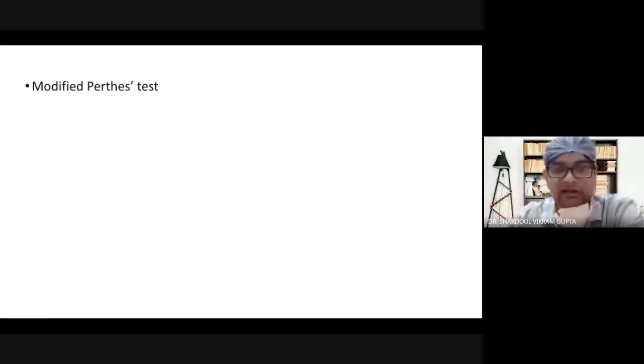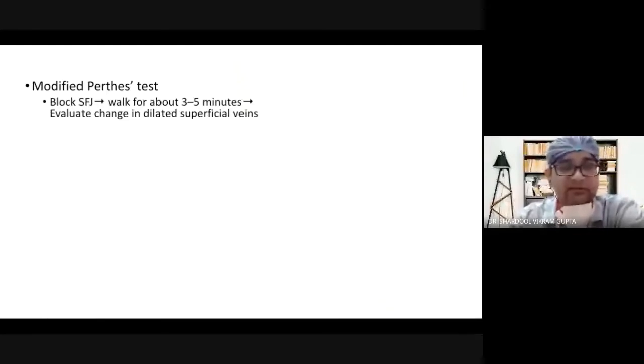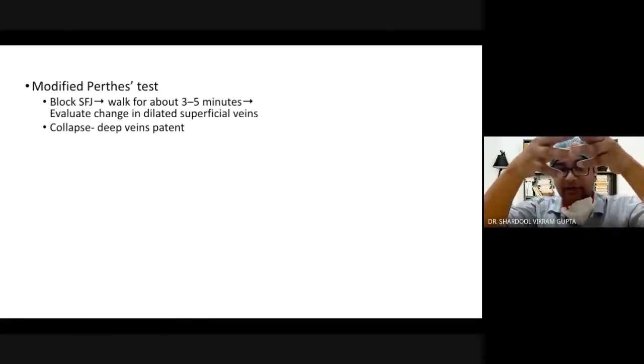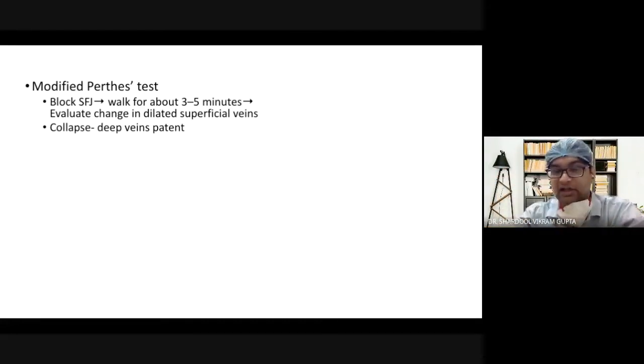There is another test which is known as Perthes test, in which you block the SFJ with a tourniquet and ask the patient to walk for around 3 to 5 minutes. Because of the muscle activity, there will be accumulation of blood, which will flow from superficial to deep normally. So there will be no dilatation. Actually, there will be collapse because of the patency of the deep vein.